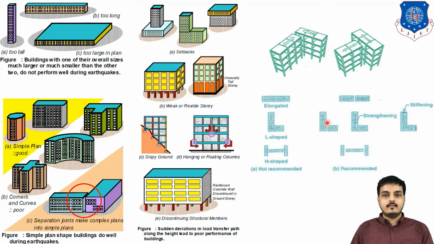If it is an L shape, we can separate it in between over here, or we can provide strengthening at the corners so it can perform in a good way, or we can stiffen the ends. These are all the alternatives we can use. If it is an I shape, then we have to separate it at the joints. These are recommended.